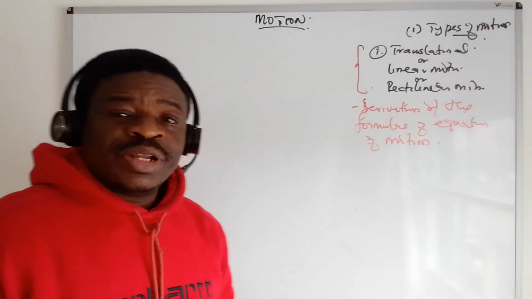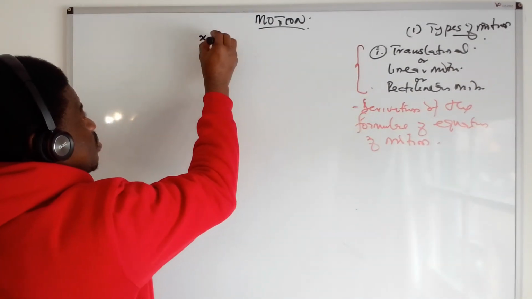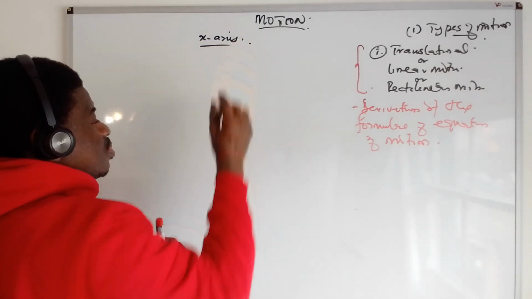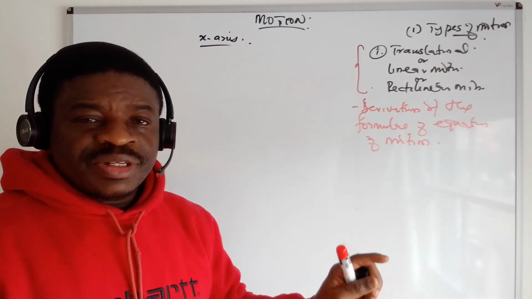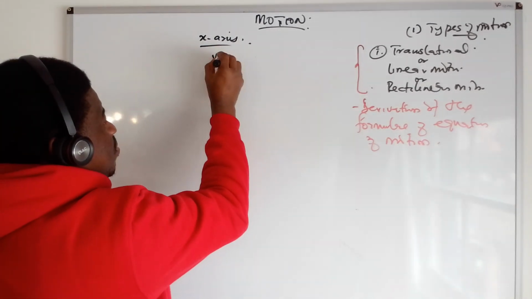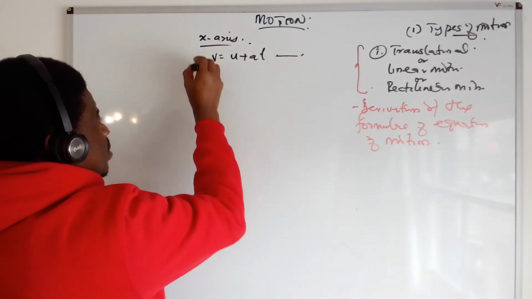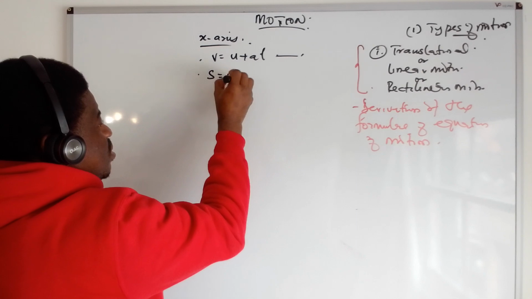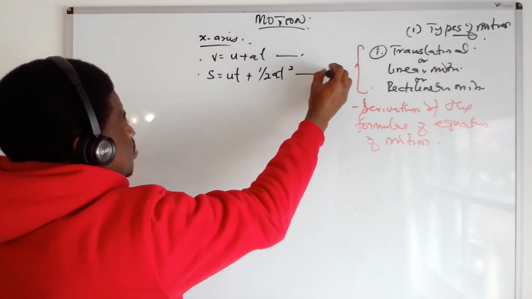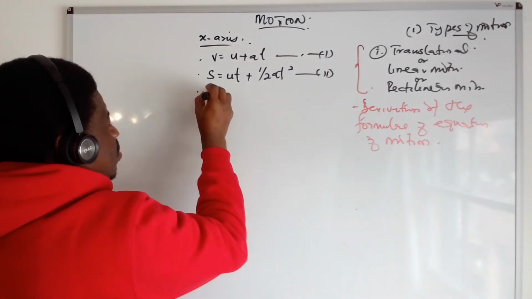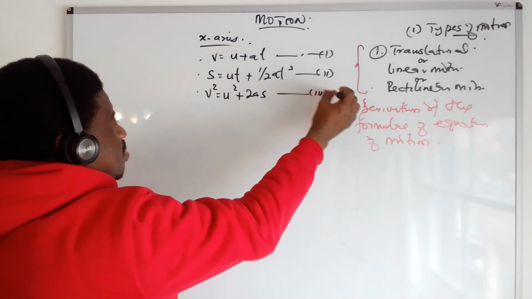Now, the formula for motion along the x-axis. You know the general three formulas that they use in the derivation. I want to write them. You have the first one, v is u plus at. You have the second one, s is ut plus half at squared. And you have the third one, v squared is u squared plus 2as.